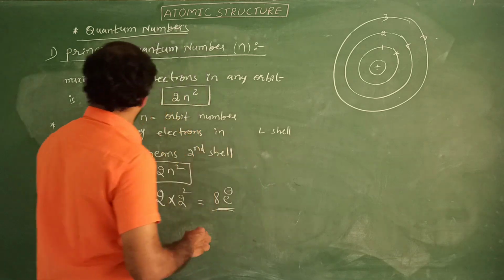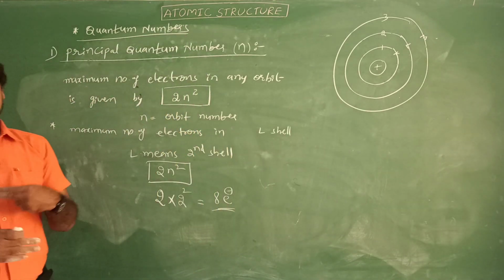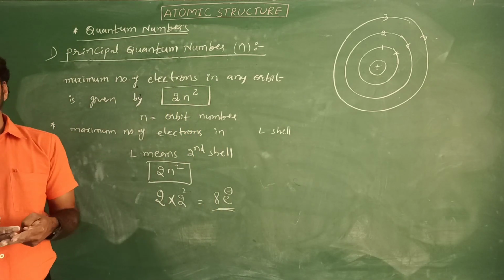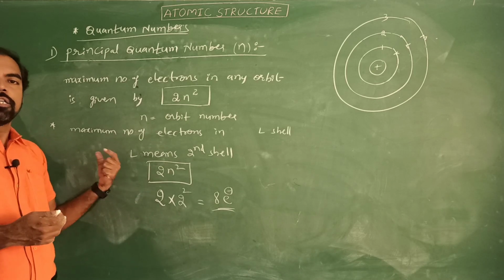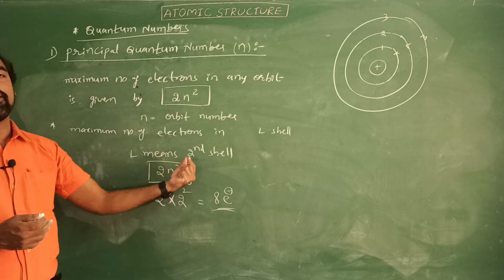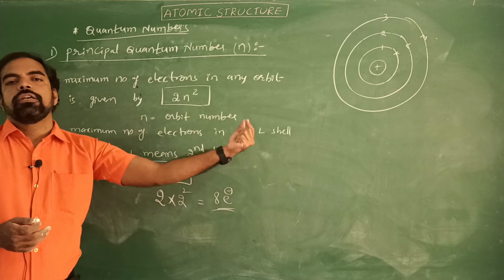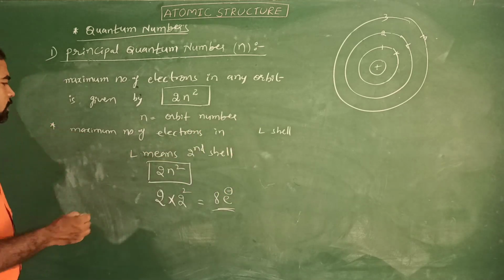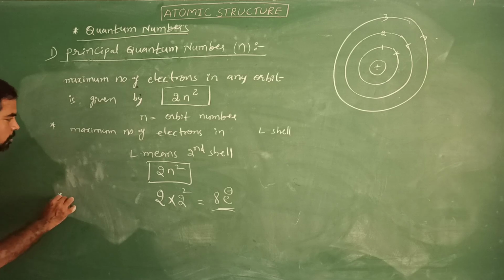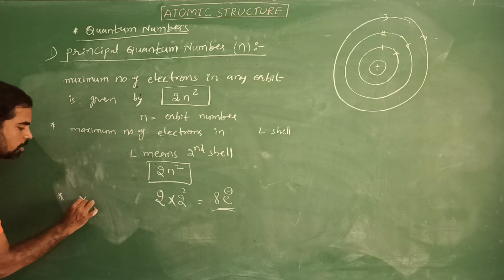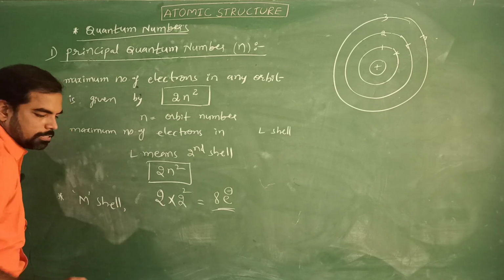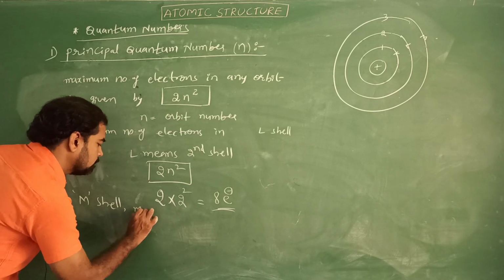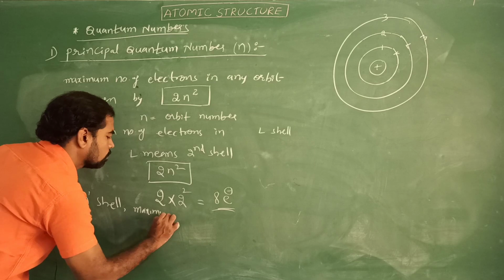Similarly, in your examination, the maximum number of electrons present in M shell or third shell, the options are 2, 18, 14, 20, like this. Let us see. Maximum number of electrons in third shell, in M shell.